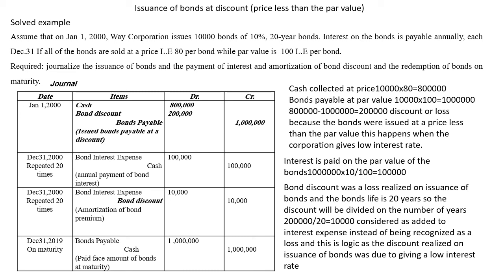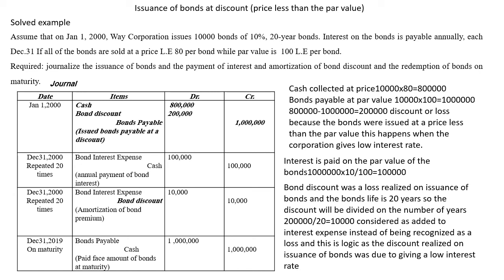Then the same logic as we said before for the bond premium, but in its opposite case. In case of bond discount, it's a loss. It was realized at the very beginning of issuance of bonds, but it doesn't belong to only 1 year. It belongs to all the 20 coming years, which is the life of the bond.